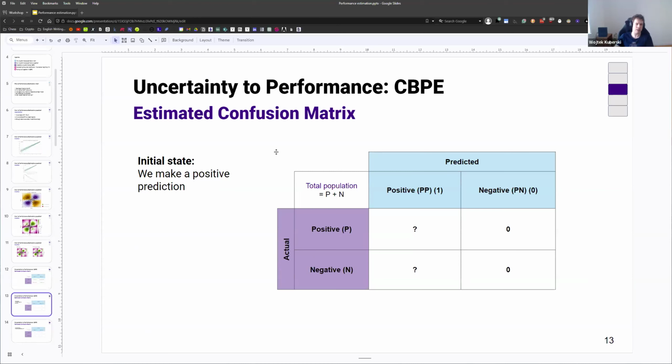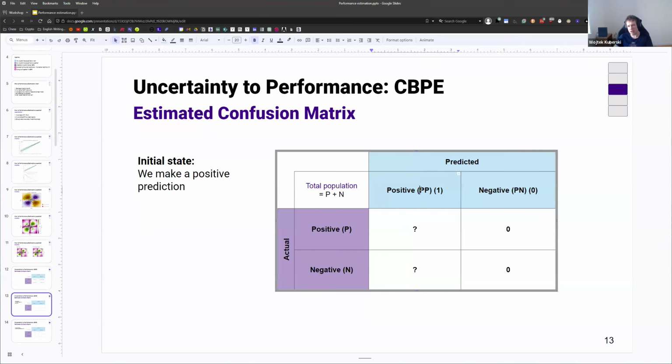But what we can do is start with a single data point. Let's assume this data point is a positive prediction. Then we know that this positive prediction needs to be allocated somewhere here, either as a true positive or a false positive. We already know for a fact that we can allocate zeros to the negative prediction, because we know that the algorithm made a positive prediction. So we're halfway there, it's something.